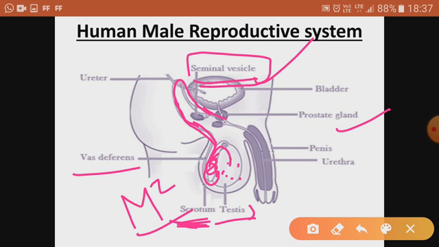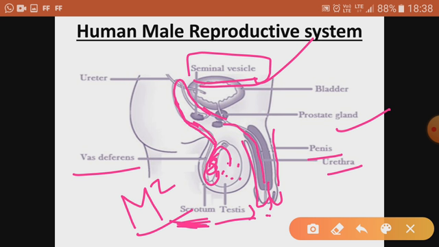Then the sperm moves ahead and goes to the urethra. And this is the copulatory organ in the male, that is the penis. This copulatory organ is very important during mating. Now the sperms can be released through the urethra. So this is how the sperm moves ahead in the whole male reproductive system.